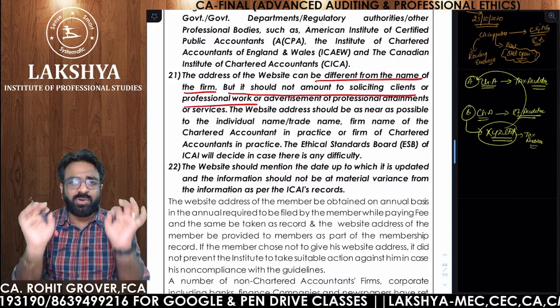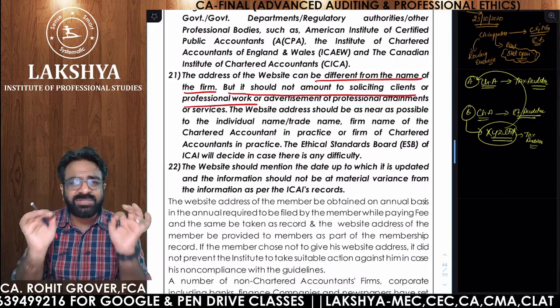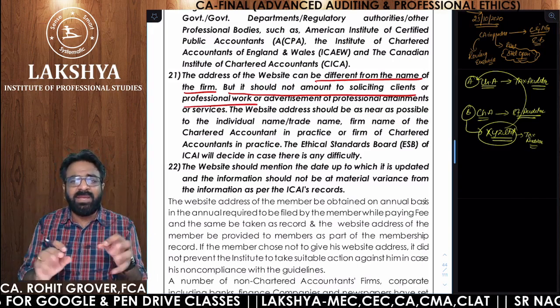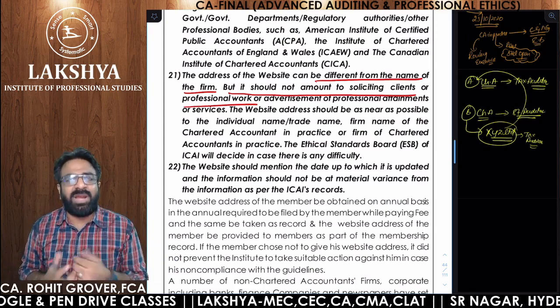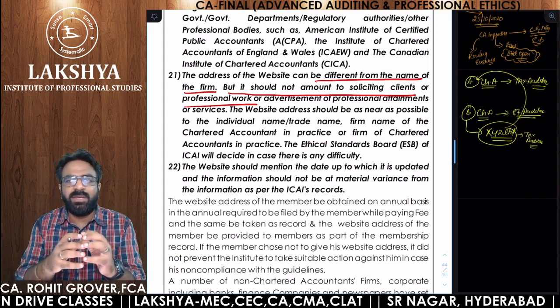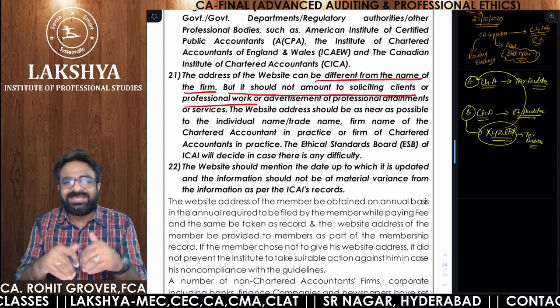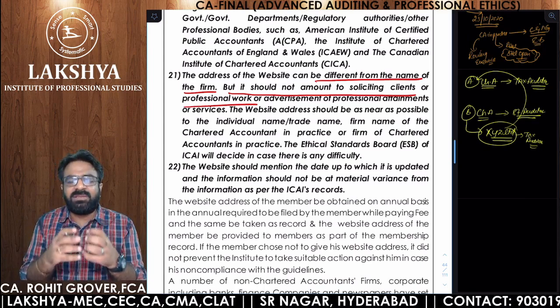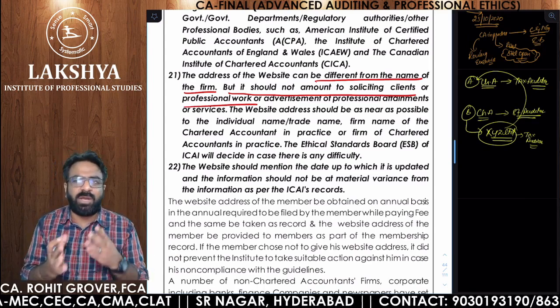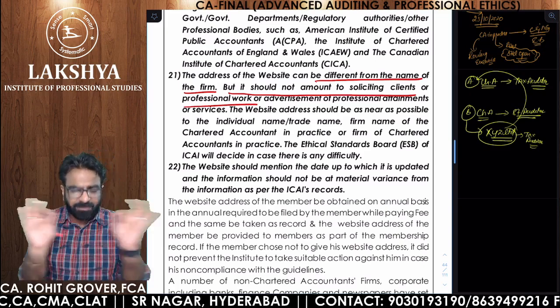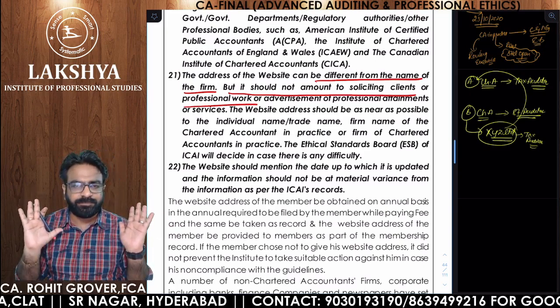So make sure that the address of your website should not be soliciting in nature. Your address of the website should not be publicizing in nature, should not be telling that you are the best or the worst or better and all those things. Simply the name is required, right?